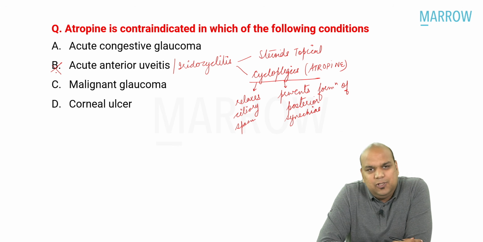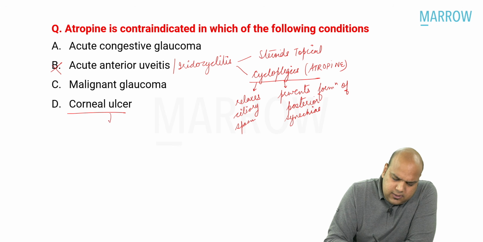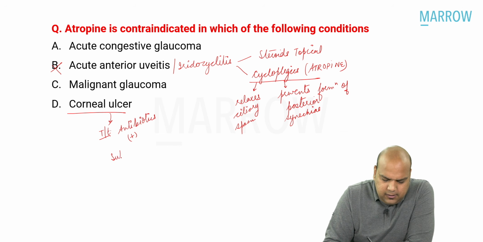Atropine is used in acute anterior uveitis. We are sure it is not contraindicated. Corneal ulcer, the treatment is antibiotics if we are talking about bacterial corneal ulcer. But along with that, we have always been taught supportive therapy is atropine.